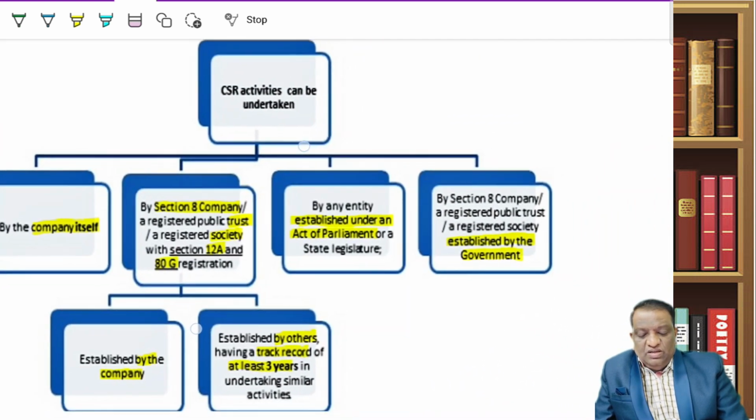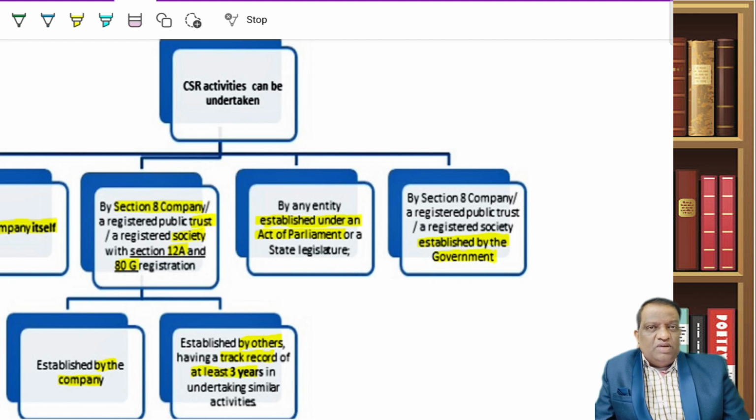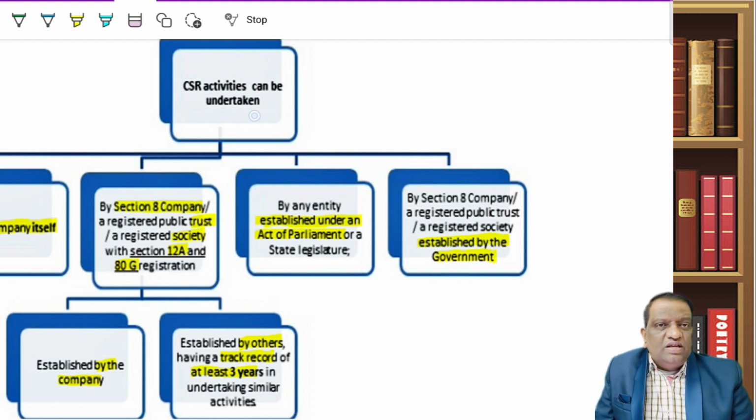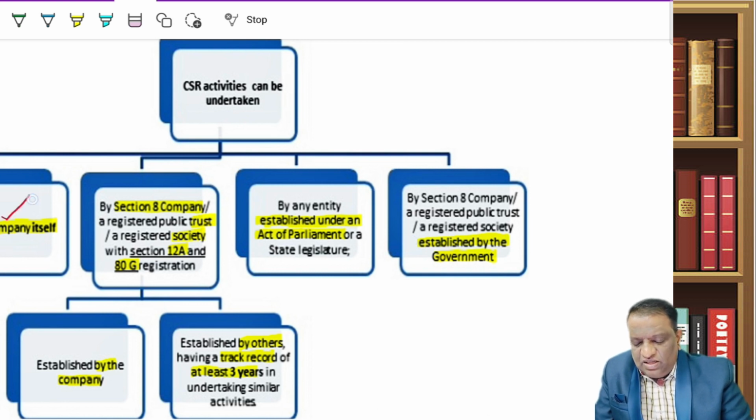Then comes this question: how do I do the CSR activities? Because I am a software company, my expertise is in the IT or ITES field, but there is a CSR activity. I want to construct a building. Now, do I have to construct it myself? So how are the CSR activities to be undertaken? There are various ways. One is, if you are willing and you have the bandwidth to do it, then the company itself can spend it. Otherwise, any Section 8 company or a trust or society which has been registered under 12A and 80G, you can conduct these activities through these people.